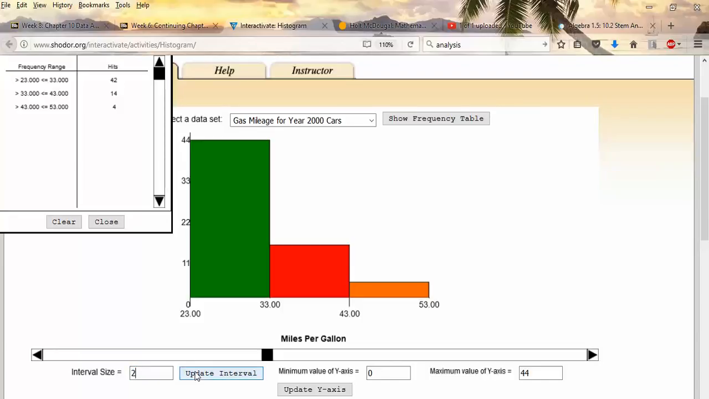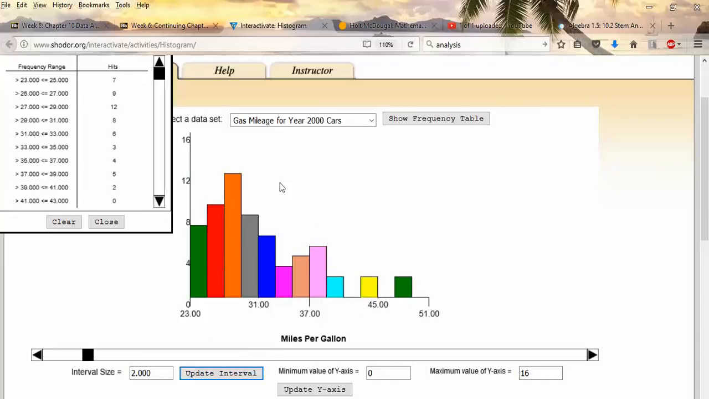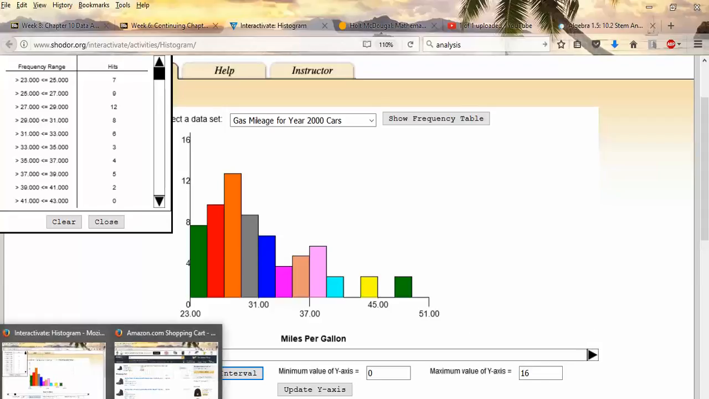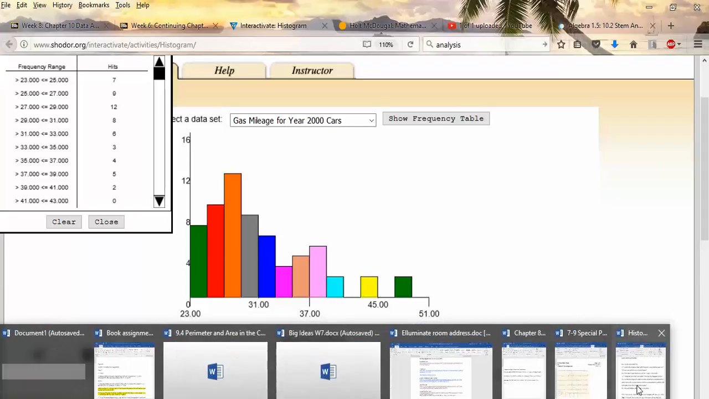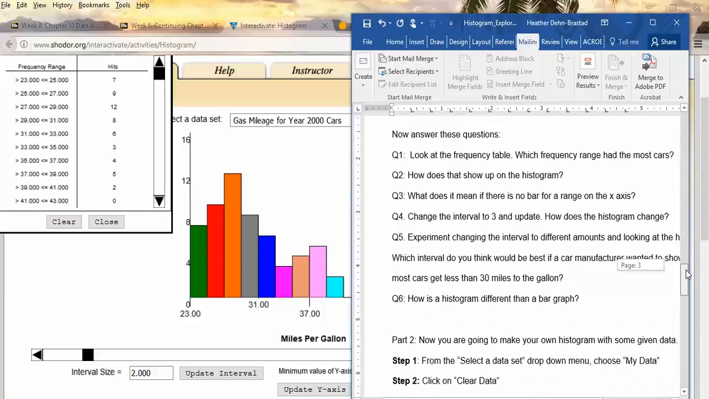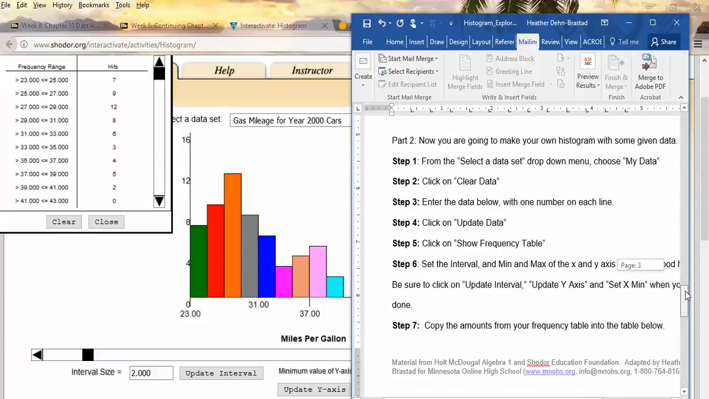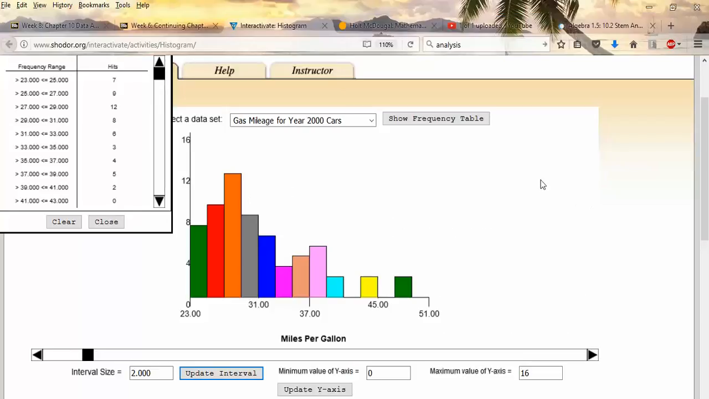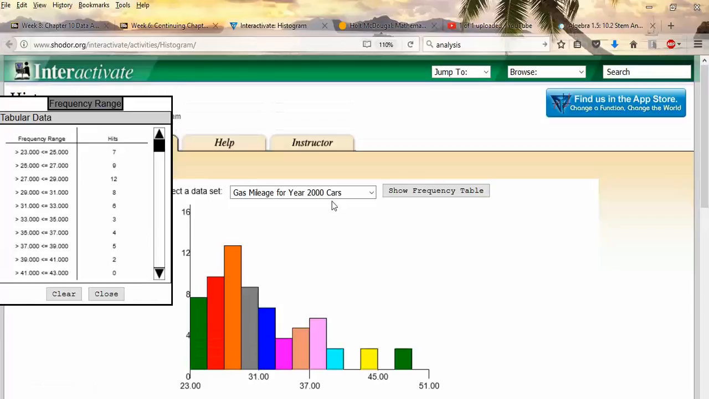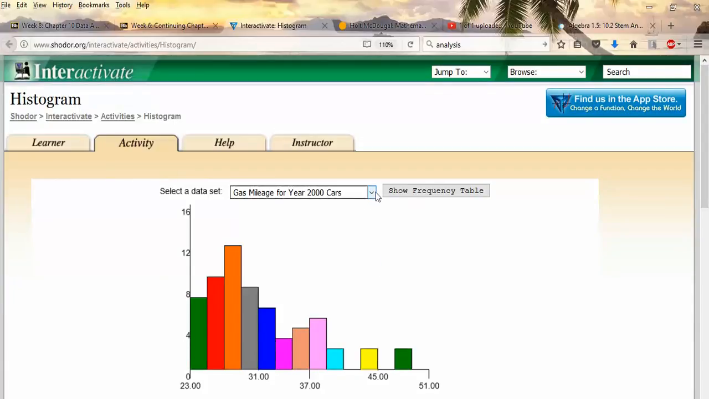So you're going to do some different things and try to figure out what would be the best interval for this data. Then you'll go back to your worksheet, you'll answer all those questions, and then when you get to part 2, I want to go to that now. So we are going to go to Select Data Set and choose My Data. Okay, so let's close this. Let's go to My Data.